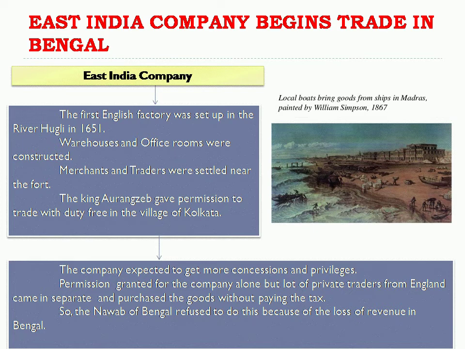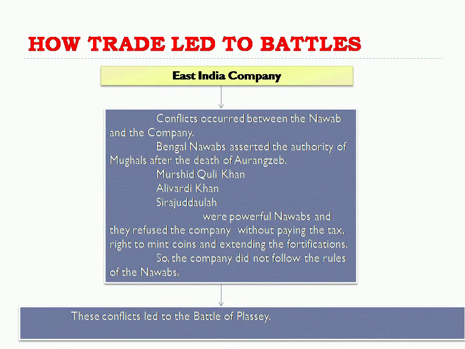So what happened? This became conflicts between the Nawab and the company. Bengal Nawabs asserted the authority of the Mughals after the death of Aurangzeb. Yes, I already said. Is it, my dear? So conflicts occurred between the Nawab and the company.